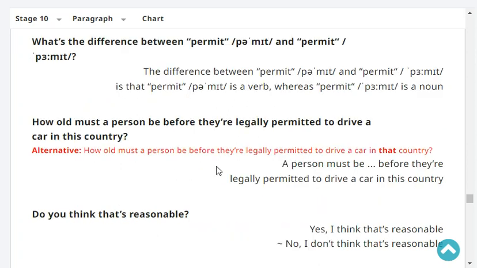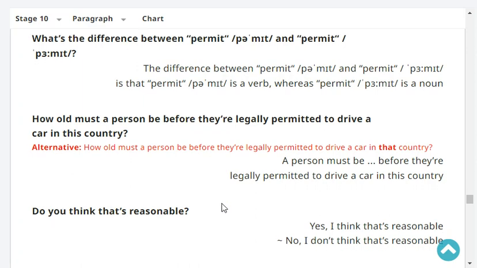How old must a person be before they're legally permitted to drive a car in your country? A person must be 18 years old before they're legally permitted to drive a car in my country. Very good.